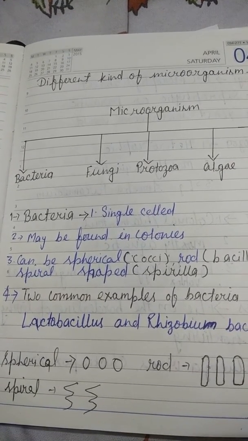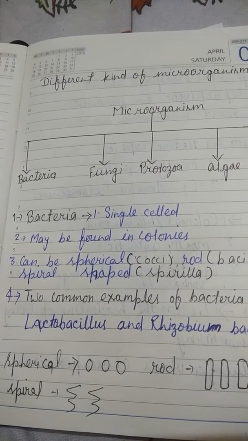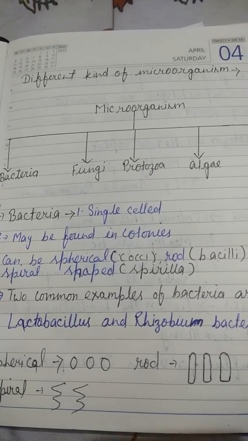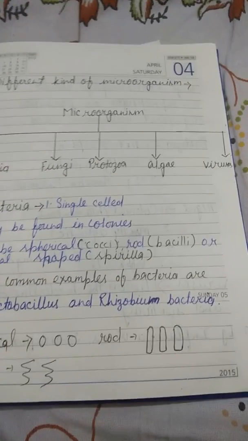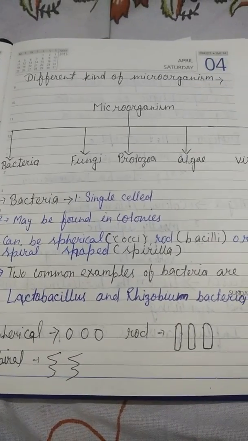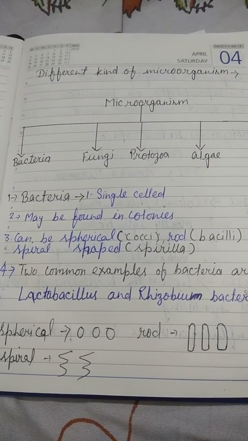Bacteria are very small single-celled microorganisms. They are unicellular. Unicellular means single-celled. They are found in colonies. They do not exist as one. Colonies means groups. They are found in groups.